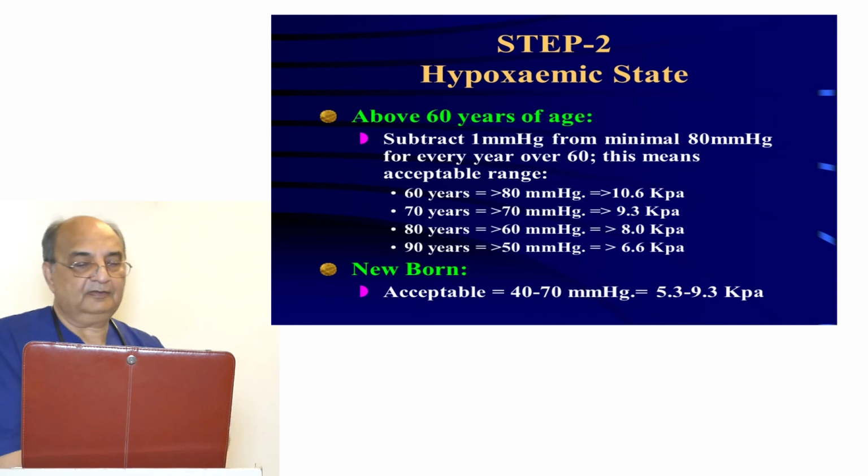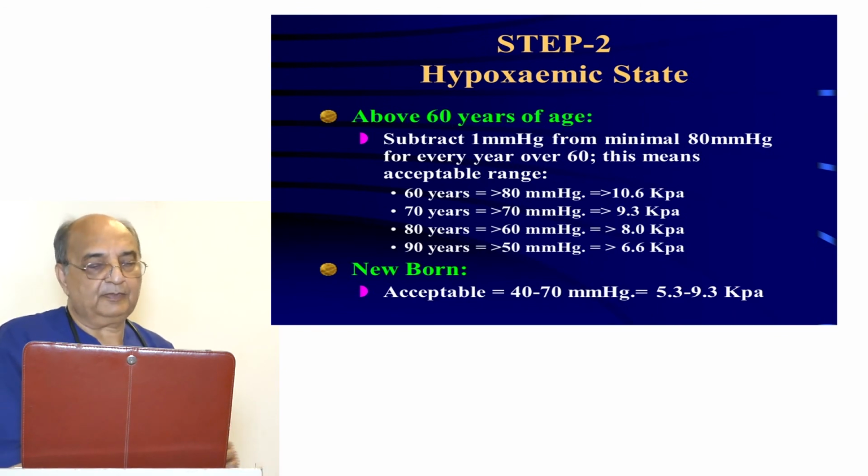Now, above the age of 60 years of age, subtract 1 millimeter of mercury from minimal 80 millimeter of mercury for every year over 60. This means acceptable range at 60 years age should be greater than 80. At 70, there are 10 years have passed, so 10 millimeter of mercury is removed from it. Then 70 is acceptable.